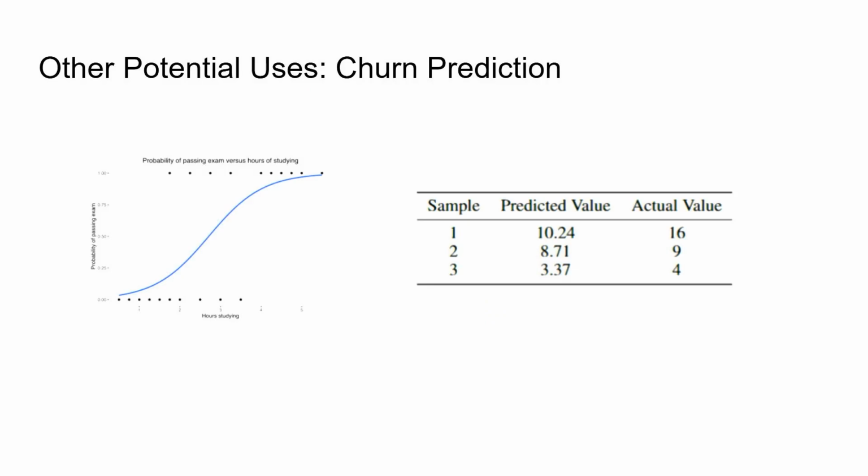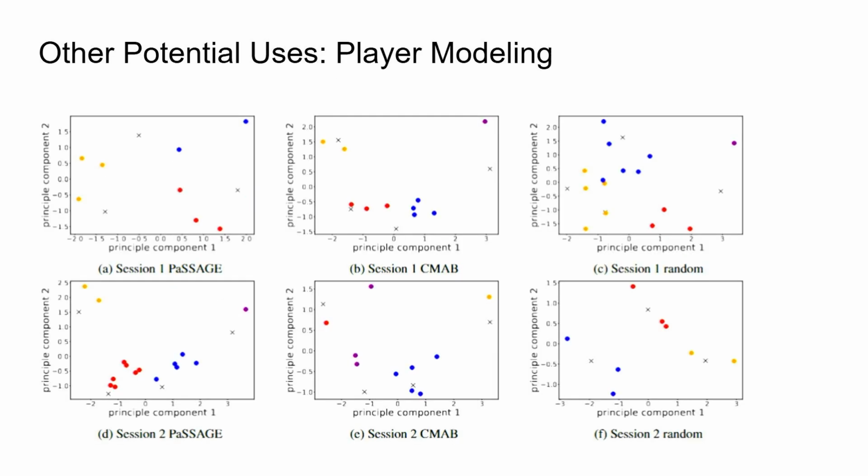One potential use is churn prediction. We ran a really simple logistic regression to check the number of in-game days that the players played. As you can see here, samples 2 and 3 had a pretty accurate result using just a simple logistic regression, but for our last sample, it wasn't exactly the most accurate. This is a really simple churn prediction technique, so there are other churn prediction techniques that could be more accurate. I am just not a churn prediction researcher.